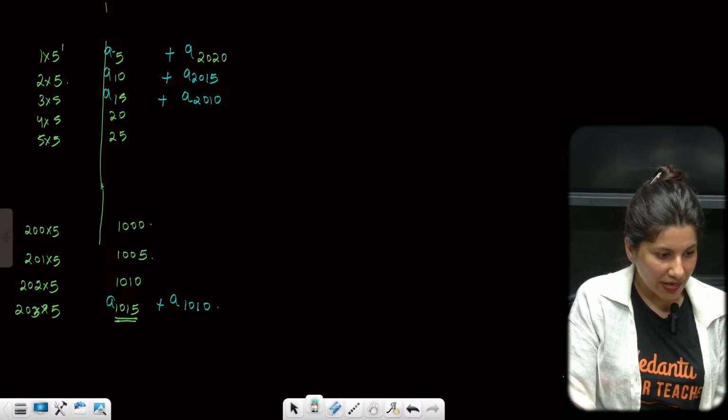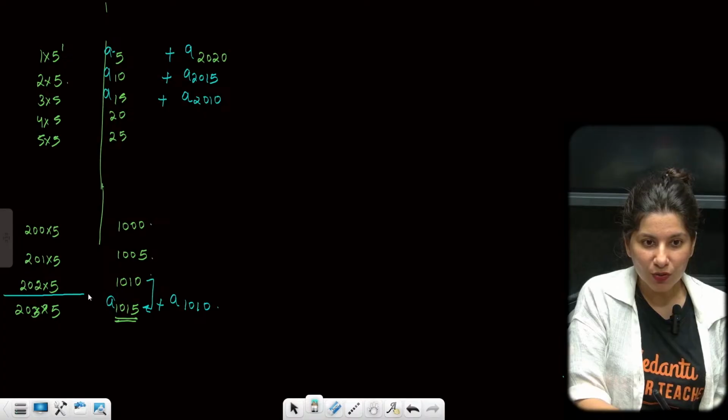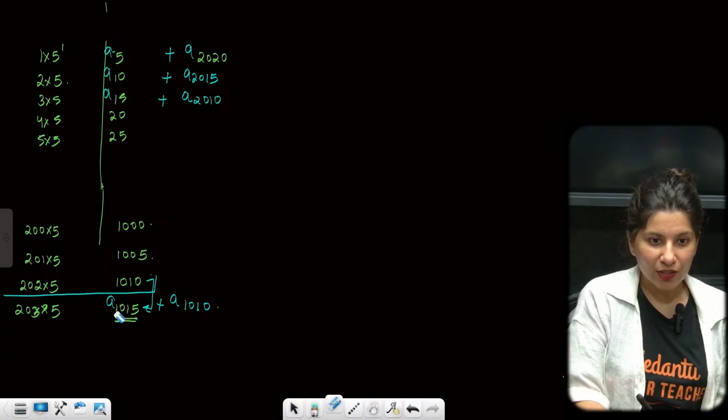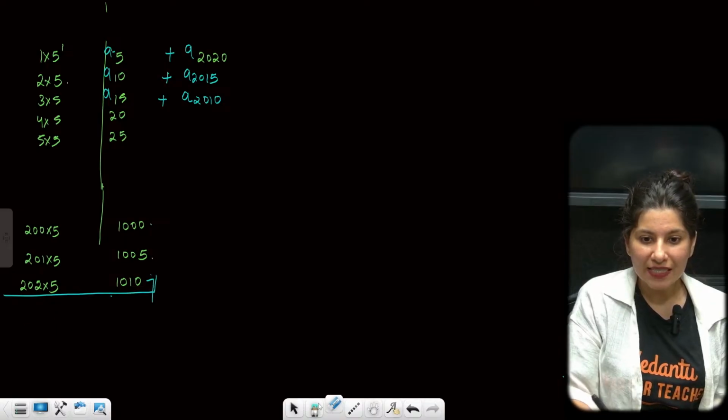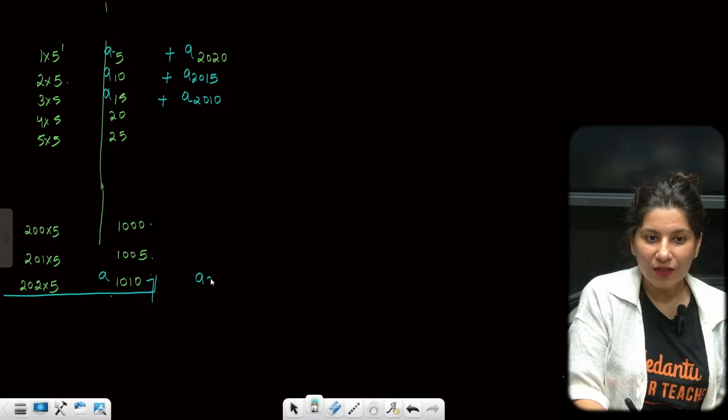So how many pairs will there be? See, after 2020 the values will get repeated. This is the last thing, because A1010 will need A1015, so these two will become 2025.